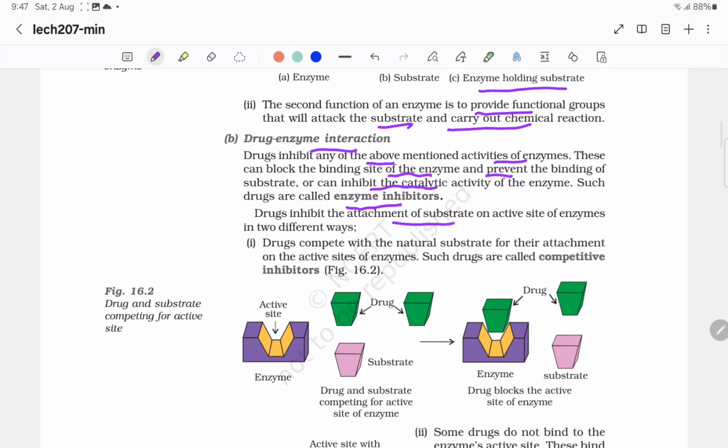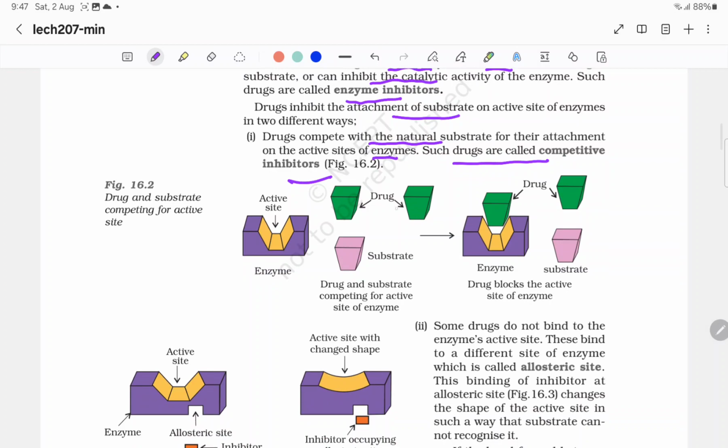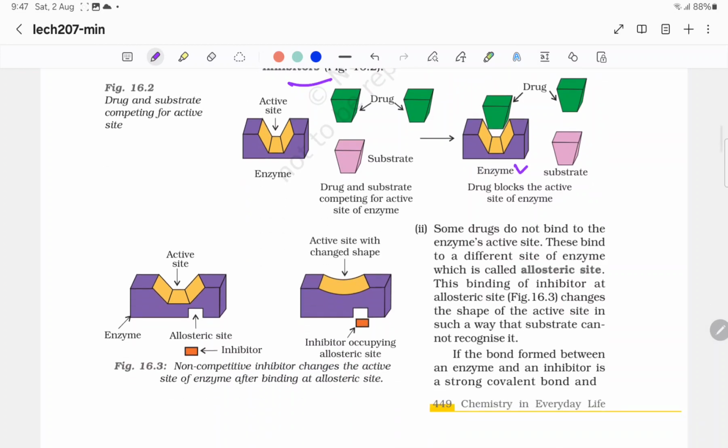Drugs inhibit the attachment of substrate on active sites of enzyme in two different ways. Drugs compete with the natural substrate for their attachment on the active sites of the enzymes. Such drugs are called competitive inhibitors. So these are the drugs. Instead of substrate, these drugs fit into this enzyme active site. So this is the drug and substrate competing for active sites of the enzyme. So drugs block the active site of the enzyme.